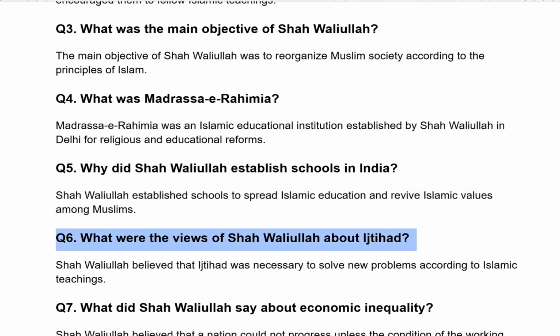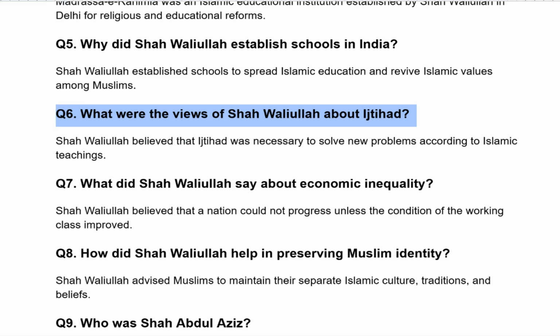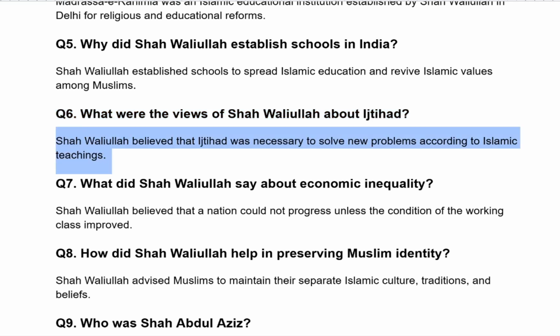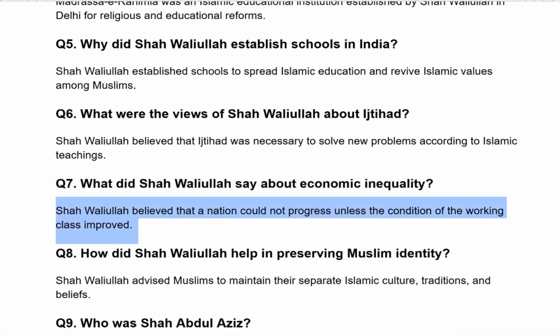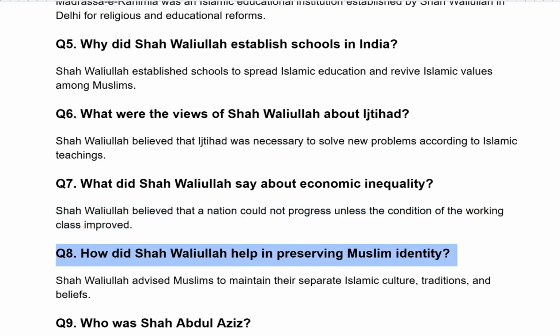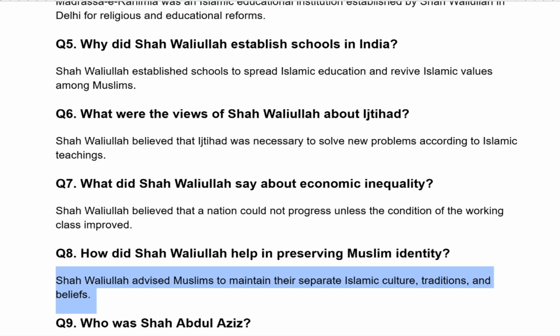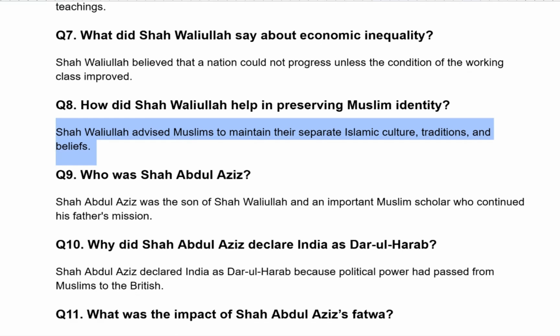What were the views of Shah Waliullah about Ijtihad? Shah Waliullah believed that Ijtihad was necessary to solve new problems according to Islamic teaching. What did Shah Waliullah say about economic inequality? Shah Waliullah believed that a nation could not progress unless the condition of the working class improved. How did Shah Waliullah help in preserving Muslim identity? He helped Muslims to maintain their separate Islamic culture, traditions, and beliefs.